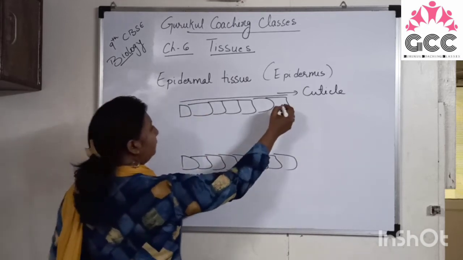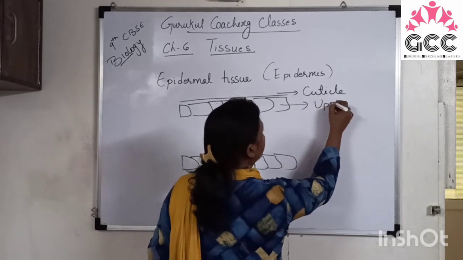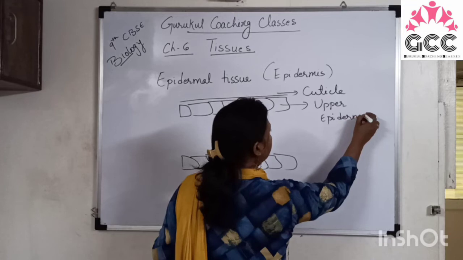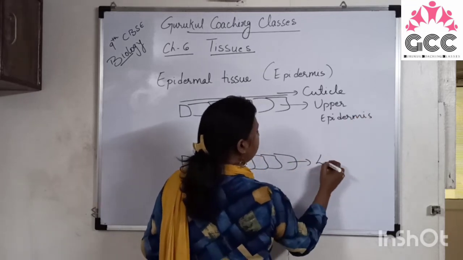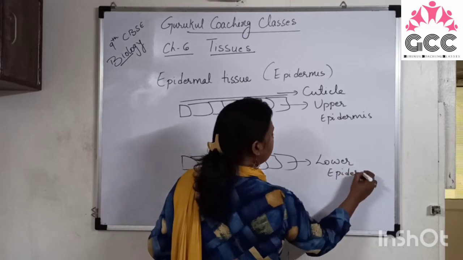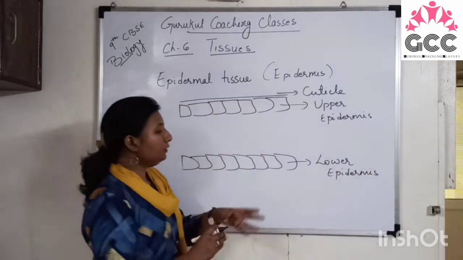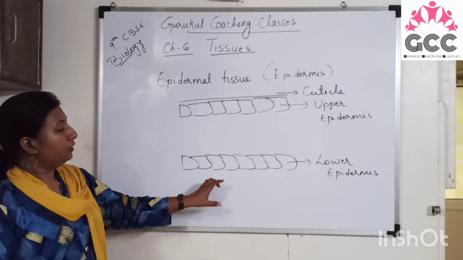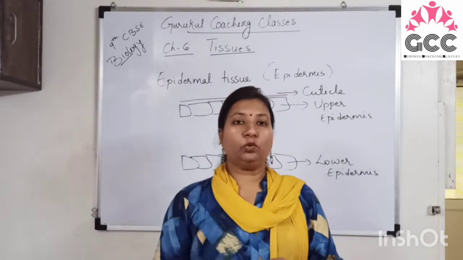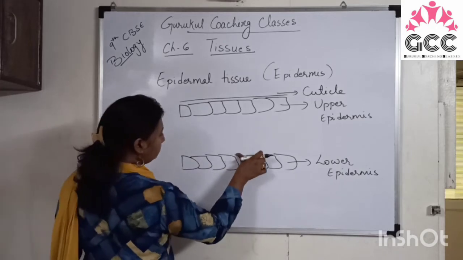This is the upper epidermis. In the lower epidermis of the leaf, bean-shaped cells are present, which are known as guard cells.